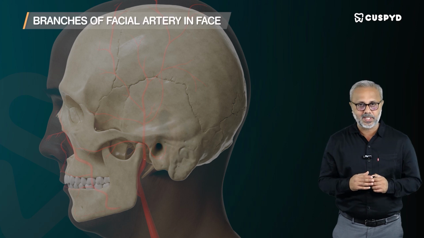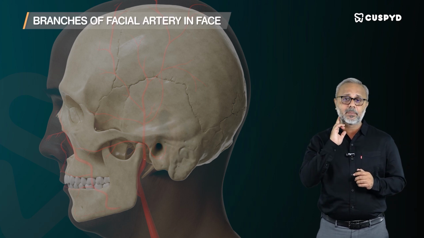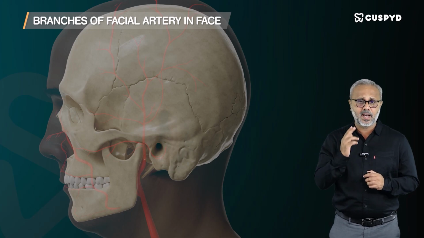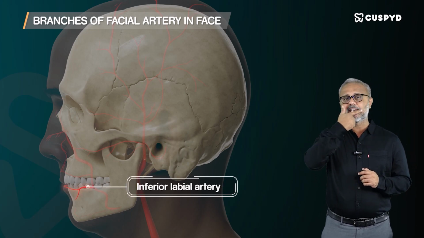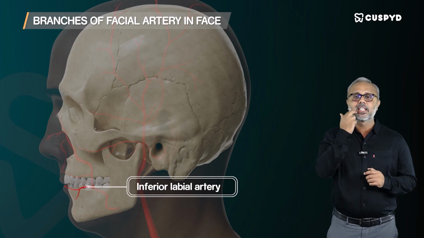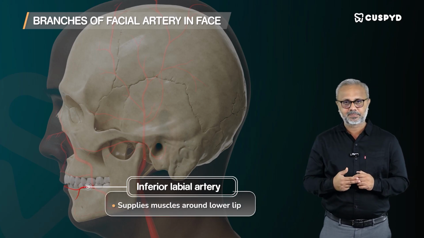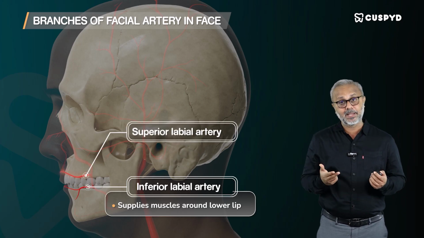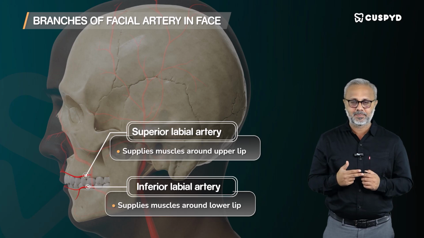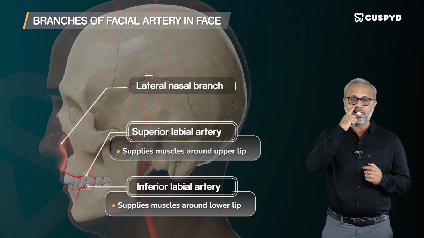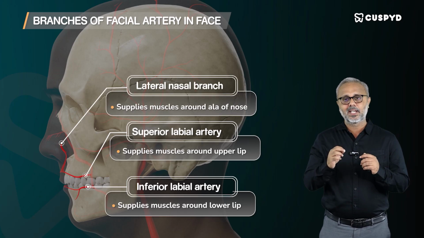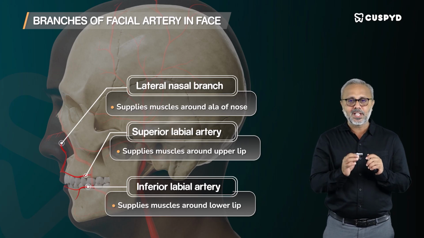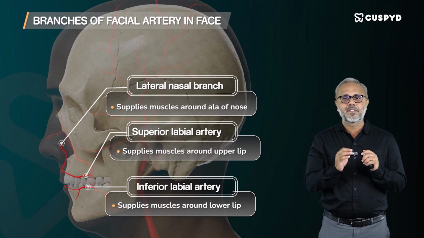What about the branches? As I said, we are not discussing the branches in the neck now, the branches coming from the cervical part. Branches in the face are, it gives off an inferior labial artery. As the name suggests, this supplies the lower lip, muscles around the lower lip. Then it gives off a branch called superior labial artery. As the name suggests, it supplies the muscles around the upper lip. Apart from this, it also gives off a lateral nasal branch which supplies the muscles around the ala of the nose, right? So this is regarding the branches and area of distribution of the facial artery.